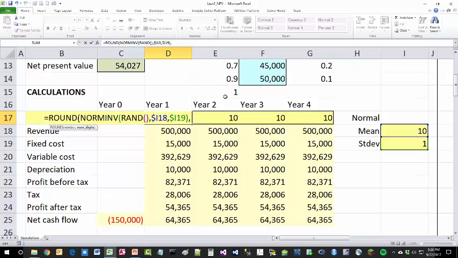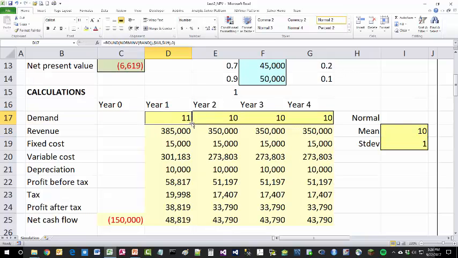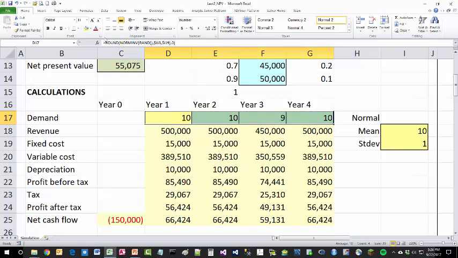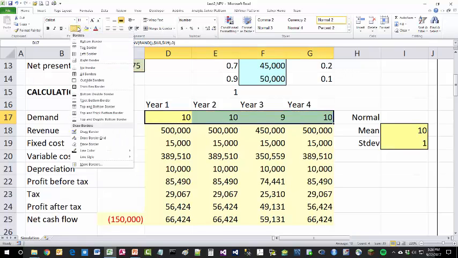I'm going to put it around the entire function to get a whole number of units. So 10 plus or minus 2, right, between 8 and 12 units, sometimes 7, sometimes 13, but very rarely. Okay, so I'm going to hit enter, get 11, copy these guys. I'm going to quickly just get rid of the borders and then reestablish them.